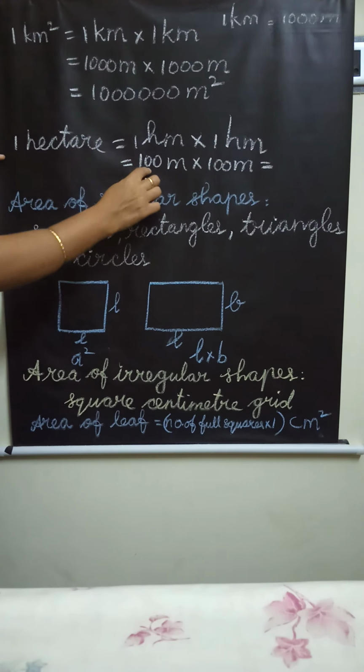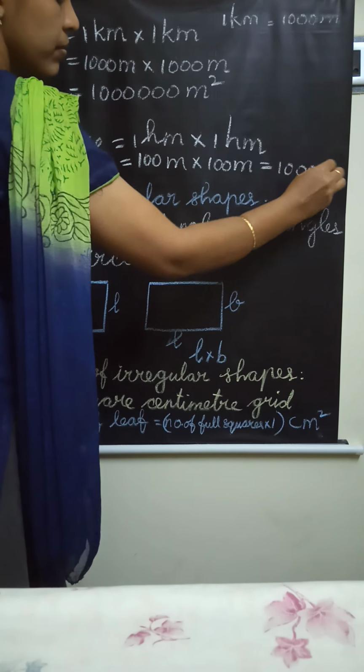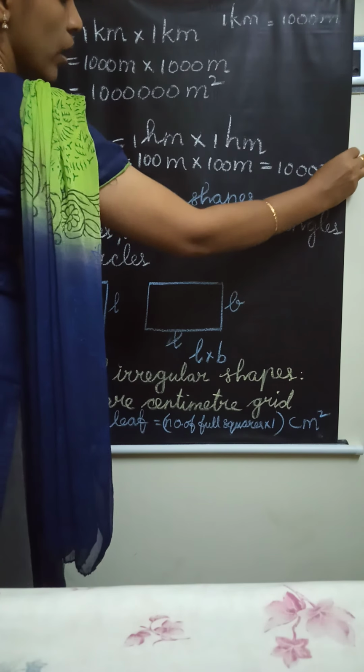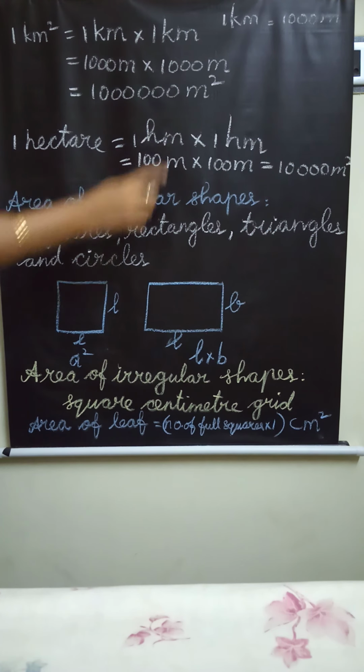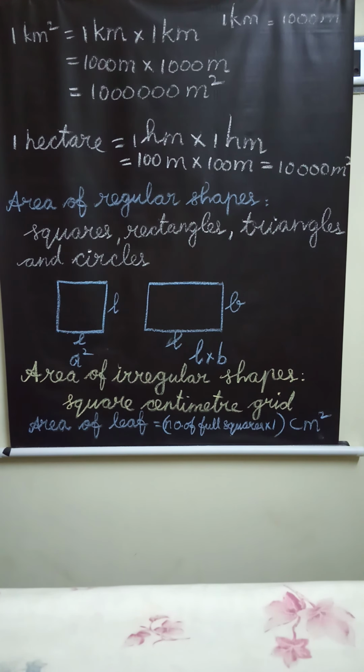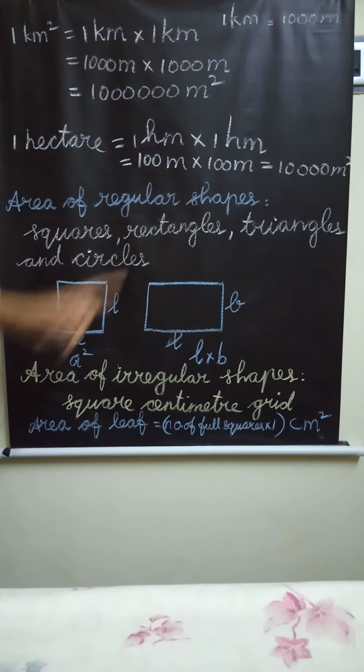So you have to multiply 100 into 100, so 10,000 meter square. 1 hectare is equal to 1 hectometer into 1 hectometer, equal to 100 meter into 100 meter, equal to 10,000 meter square.